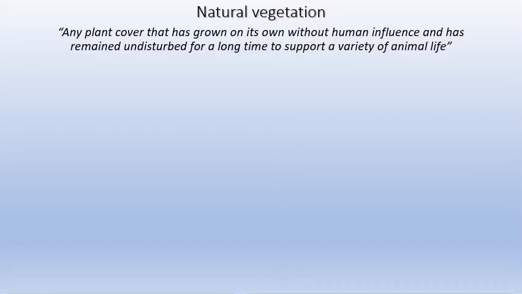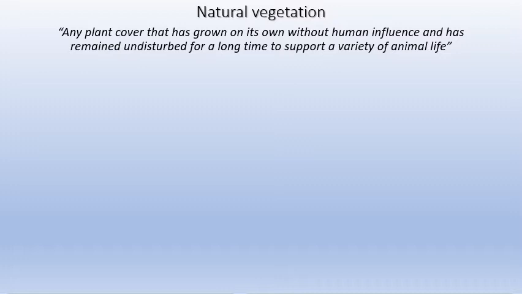It's plant cover that has grown without human influence. So it's not some person who has gone and planted something which has become a forest. That has happened very rarely, but mostly what you call natural vegetation or a forest or a jungle is a plant cover that has grown on its own without human beings playing a part in it. And it has remained undisturbed.